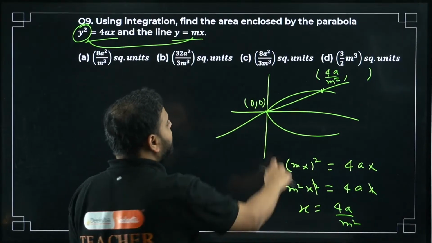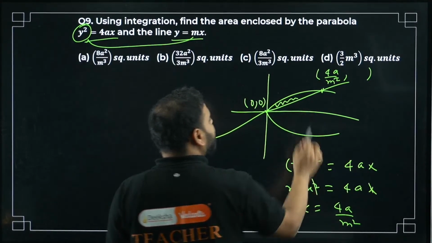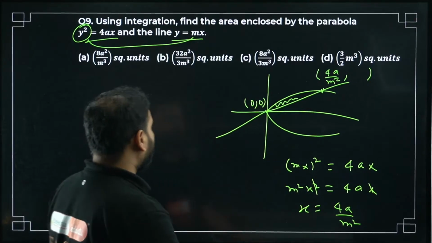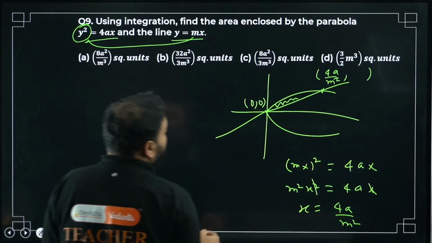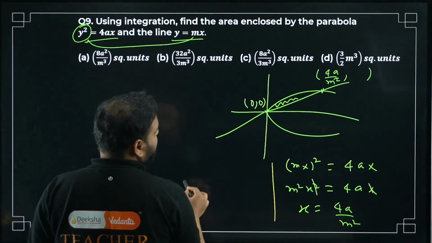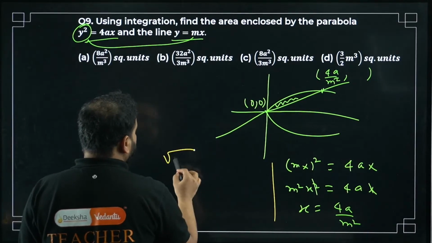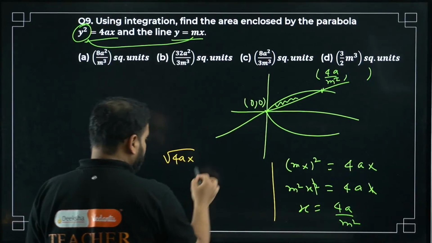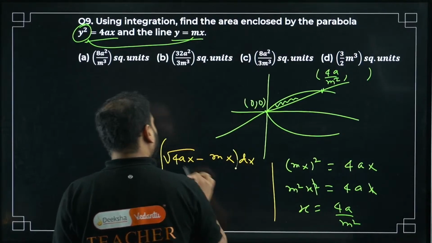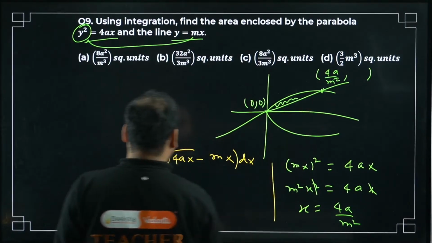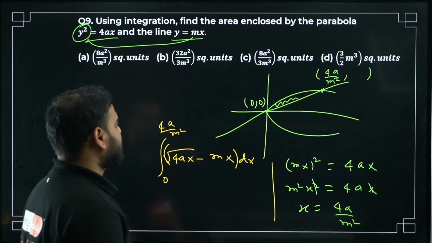So we have to integrate under this curve. Basically this is the area we're looking for, under the parabola and above the line. How do you do that? We can integrate like this: the integral of the curve root of 4ax minus mx, dx. From where to where? From 0 to this limit, 4a by m square.